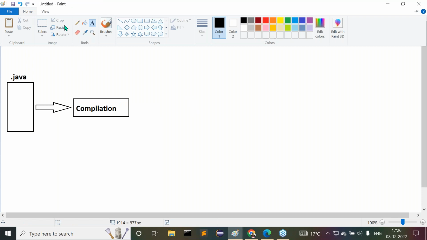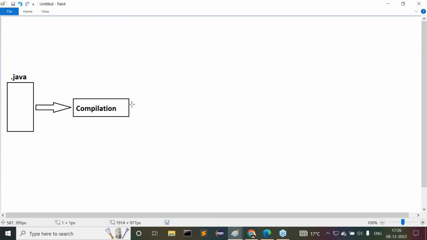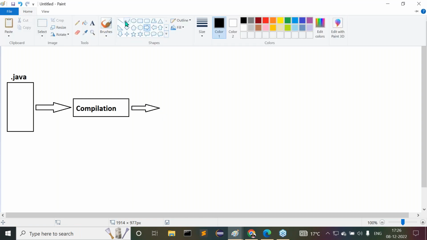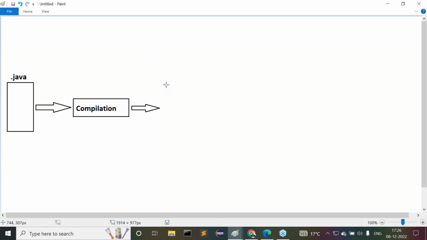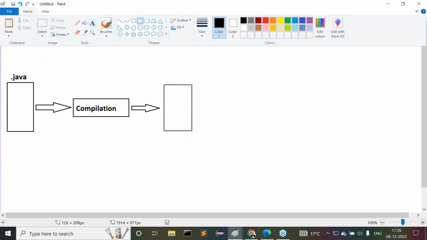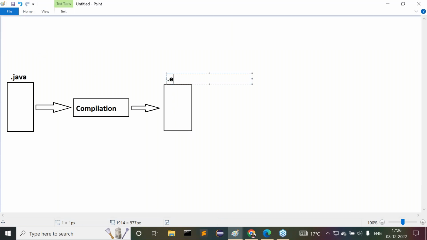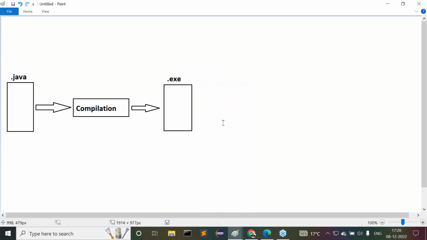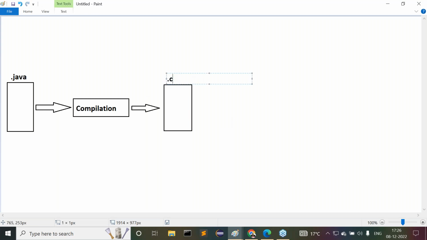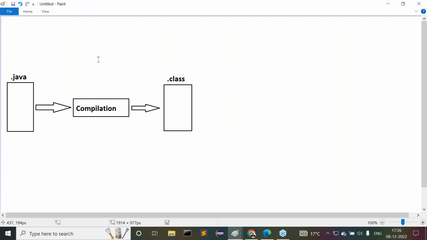When I compile this Java file, which file are we getting? When we compile a Java program, here we are getting a .exe file. Sorry, a .class file. Right, a .class file here we are getting. Observe carefully.